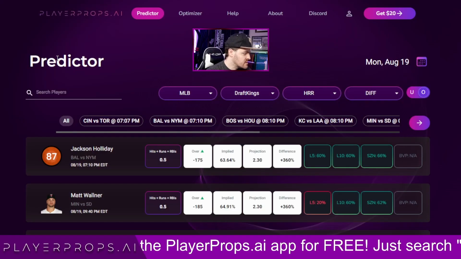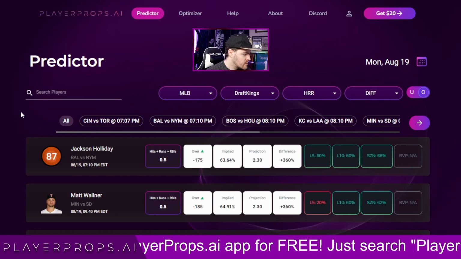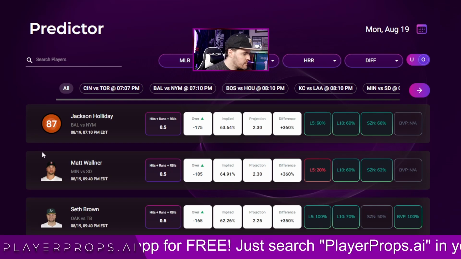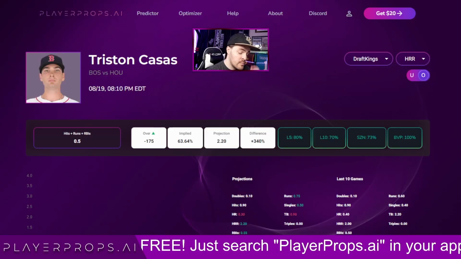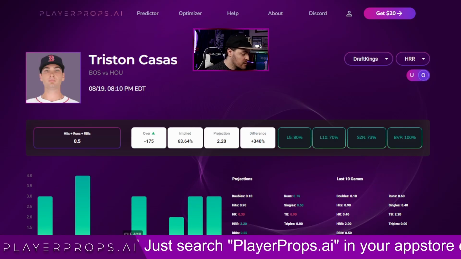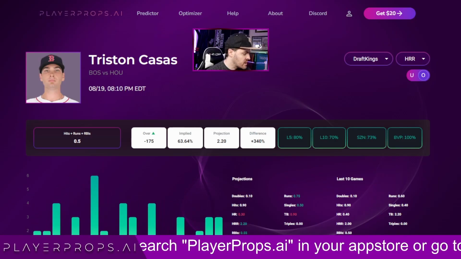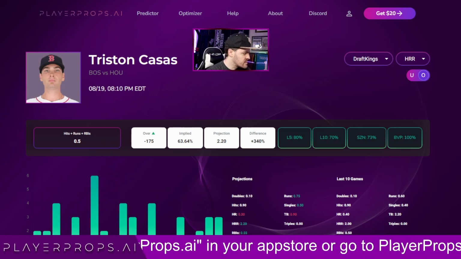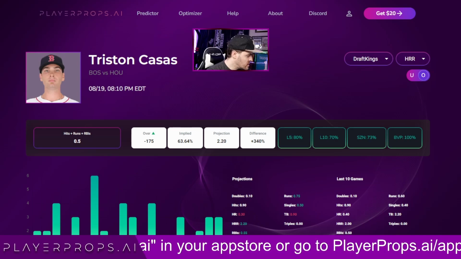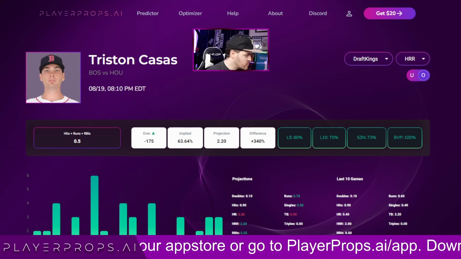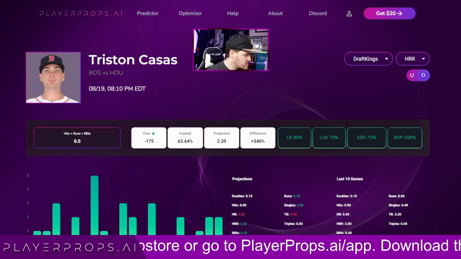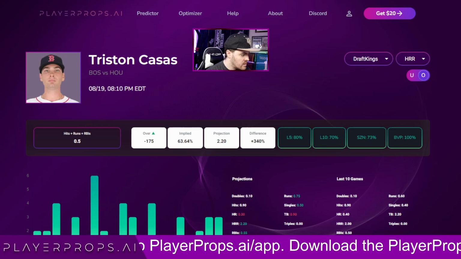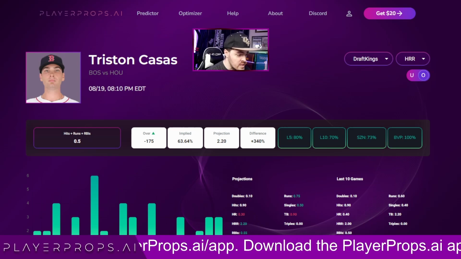We've had some pretty good success by targeting Oakland players. So what I'm doing right now, Jackson Holiday, I think I'm going to be putting in here, but I'm looking at seeing who we want for our second play. So this guy's been more consistent, Tristan here, since the start of the season. He played in the season, and then I guess he got moved to the minors on April 20th, maybe, and then he got brought back up August 16th. So just three days ago.